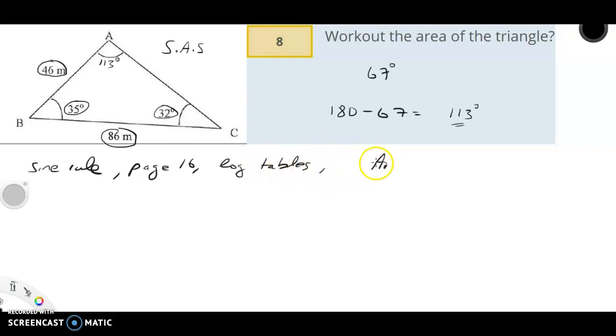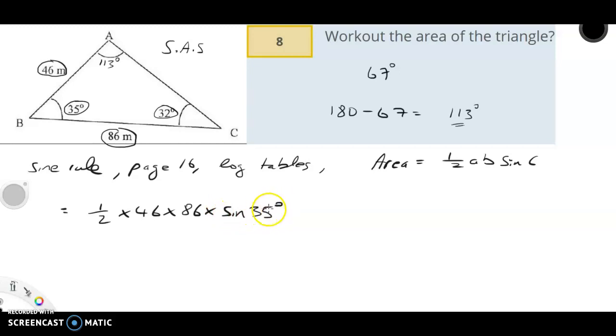And the area is given by half ab sine C, and that means the multiplication of the length of side a, side b, and the angle between them. So for us, that's going to be a half multiplied by 46 multiplied by 86 multiplied by the sine of the angle between them, and the angle between them is 35. So the Casio will do all this in one go.